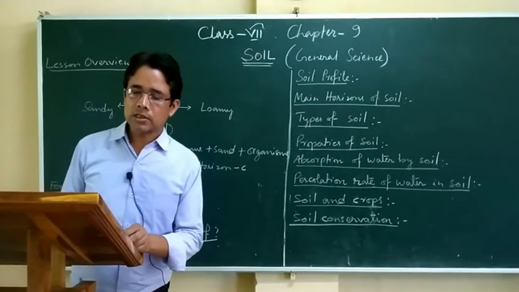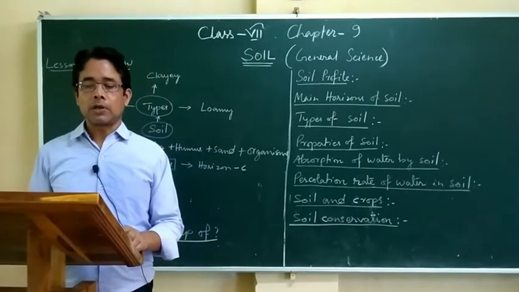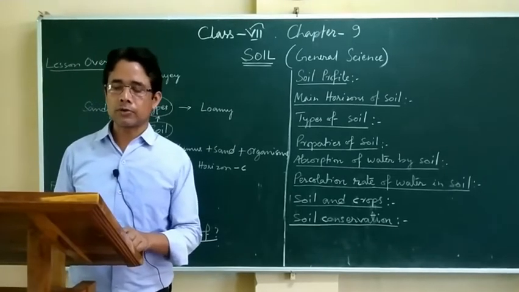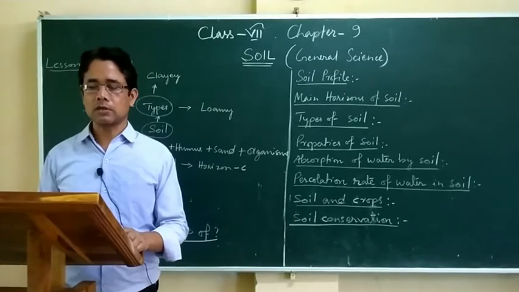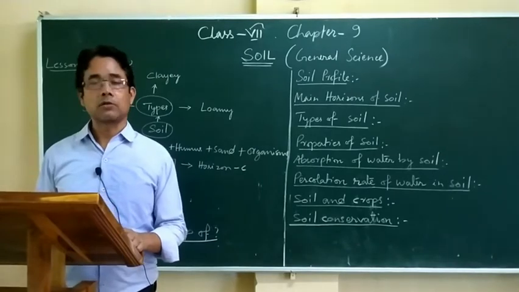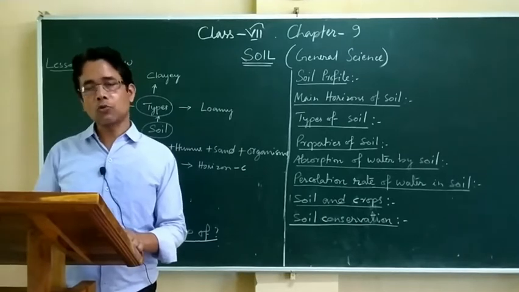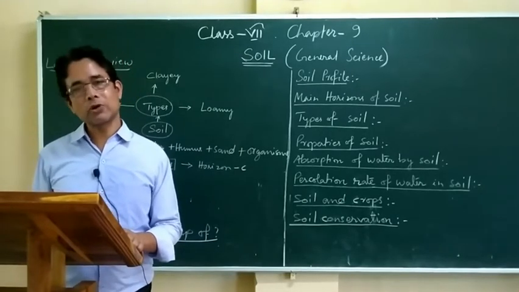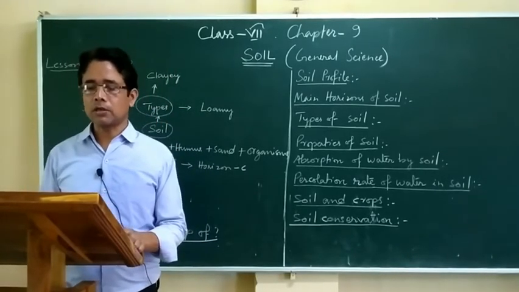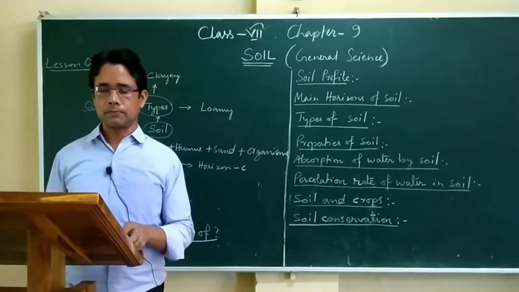Then the next property is percolation rate of water in the soil. Percolation rate means how fast the water can disappear from the surface of a soil. That is called percolation rate. Percolation rate is the measure of how fast water flows or percolates through the soil. Percolate means to go inside the soil, to go deep under the soil. Repeating again, percolation rate is the measure of how fast water flows or percolates through the soil.